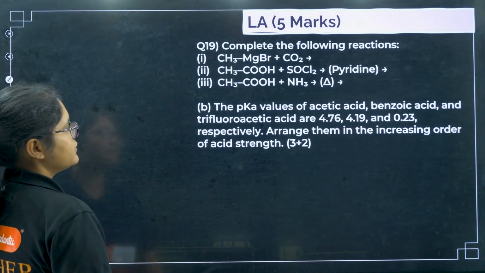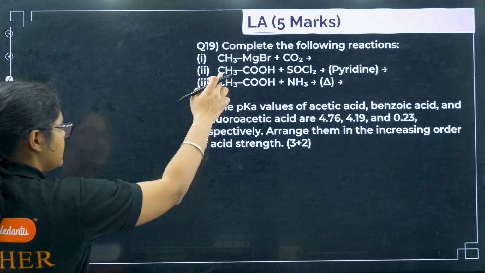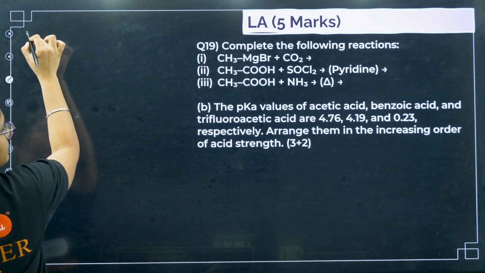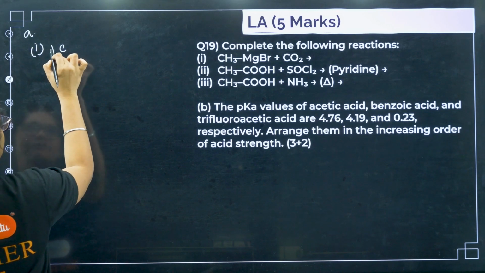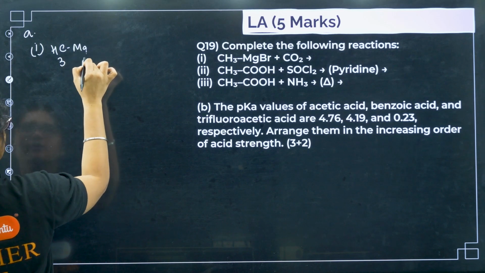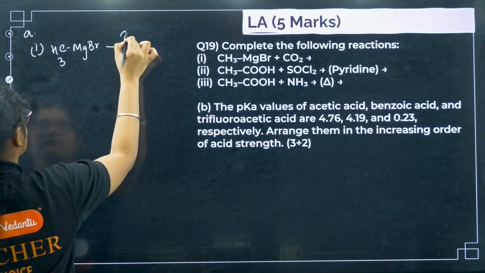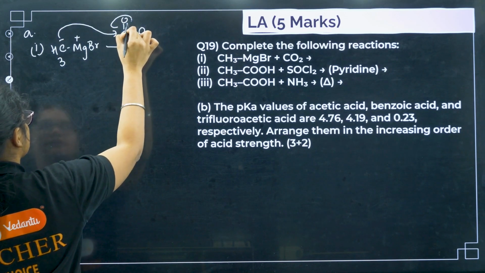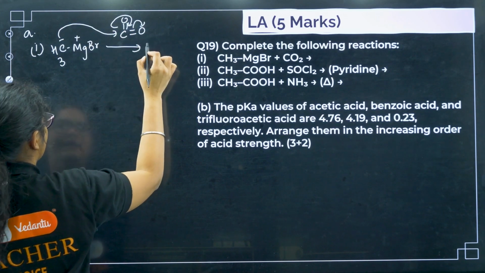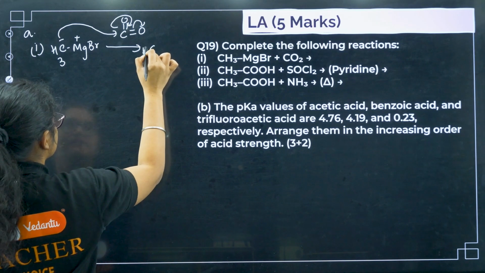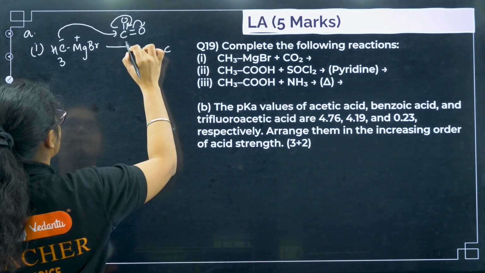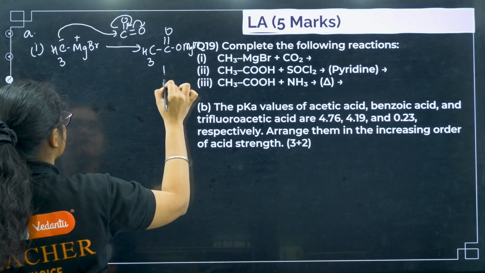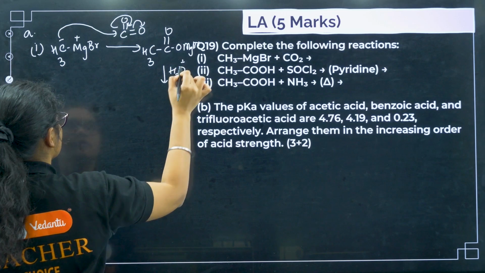First we have to complete the reaction, right? You can easily see carbon dioxide is there. So I can put A1. You have here CH3MgBr treated with CO2. What will happen? This is plus, this is minus, this one will attack here, this one will come here, and MgBr will be taken. So I will get CH3C double bond O, then OMgBr. Then if you do hydrolysis, what will happen?